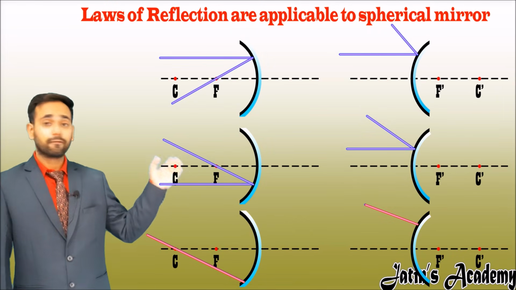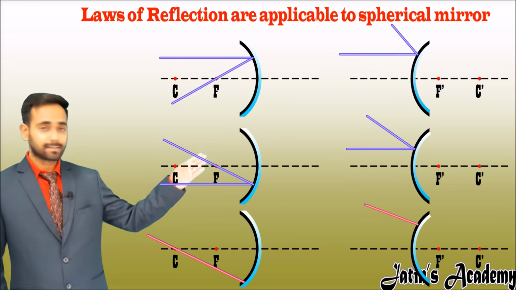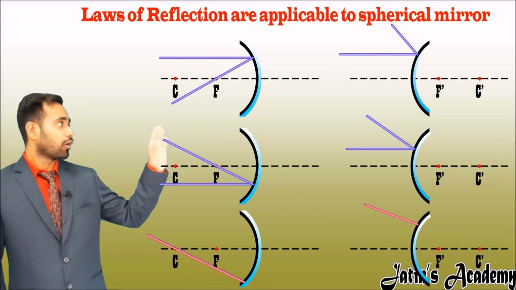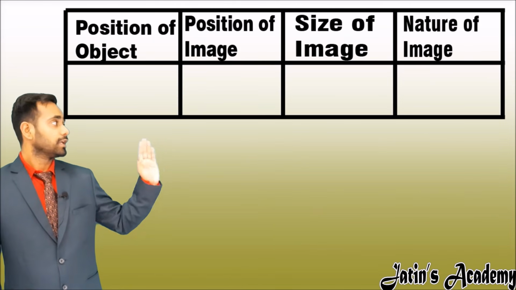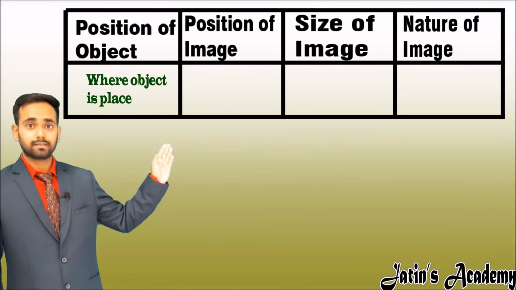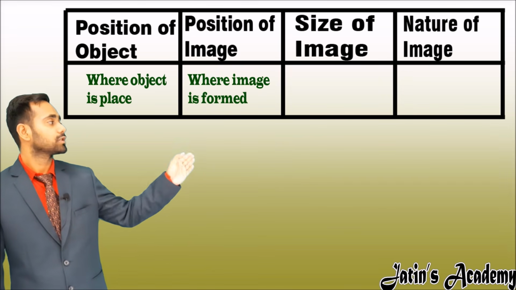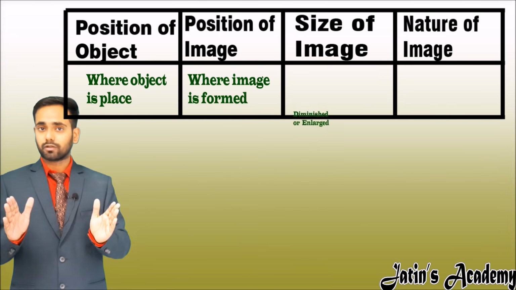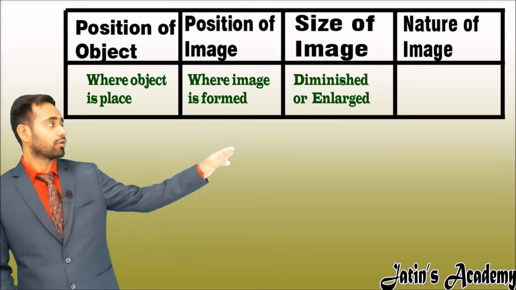Now see what kind of images are formed when the object is placed in front of these spherical mirrors. In order to note all these things, we have to make a table in which we write where the object is placed, meaning the position of the object, where the image is formed, meaning the position of the image, the size of the image, whether it is larger or smaller than the object, and the nature of the image.